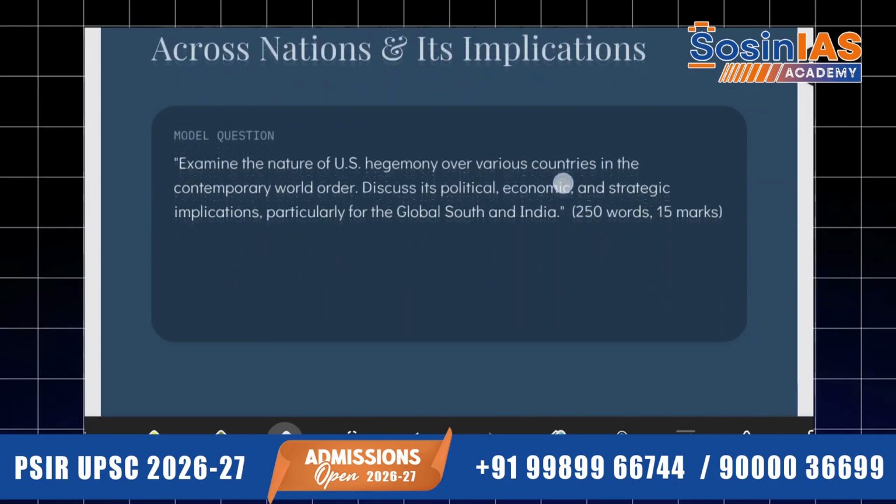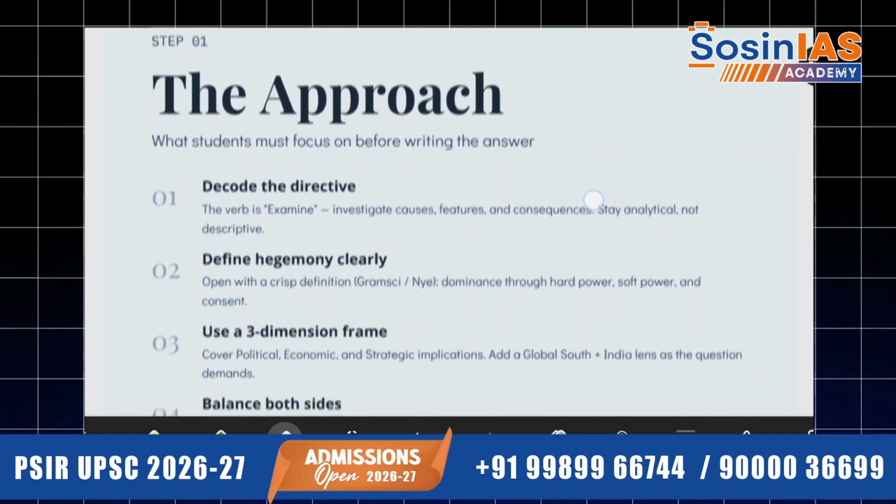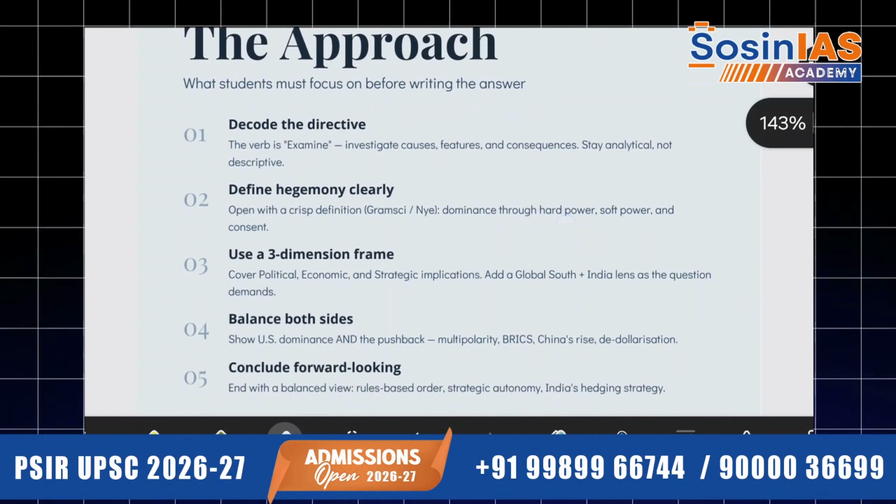How to approach it? This is a very important part that all students should take notice of, so open your ears and listen to me properly. What must a student focus on before writing the answer? Decode the directive first. The verb is examine. So you have to investigate causes, talk about features, and discuss the consequences. Stay analytical, not descriptive, which means you have to deduce things.